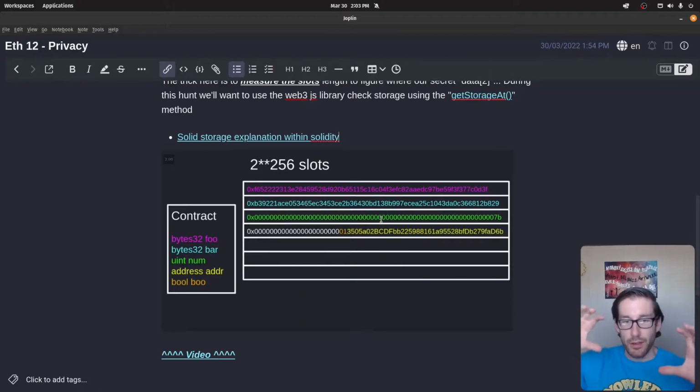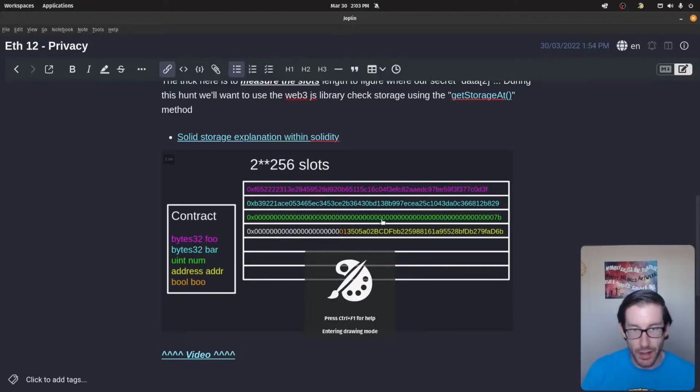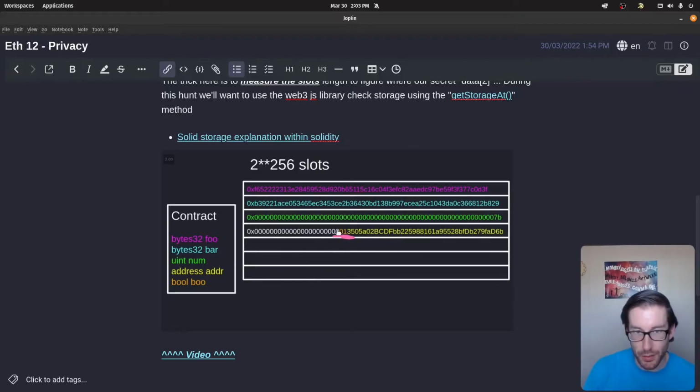All right, so that's slots. That is how storage functions within each one of the slots, and that's how you can stack variables together if they're small enough. So the reason that these two are smushed in the same slot is because they're both below 256, meaning they can be smashed into the same slot to save gas.